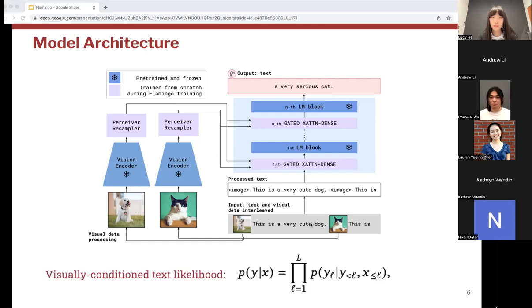And Flamingo models can model the likelihood of text Y given a sequence of interleaved image and text. So to condition a Flamingo model for a new multimodal task, we feed it with few-shot prompts by alternating visual inputs and expected text responses. And ultimately, it is followed by a final test image or a video.